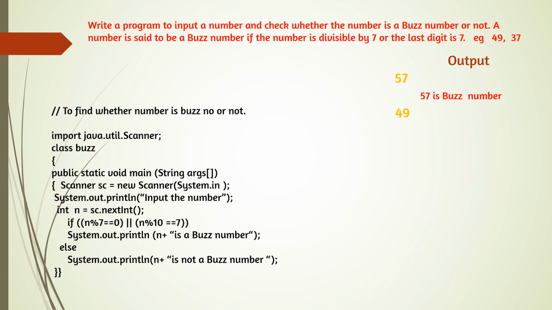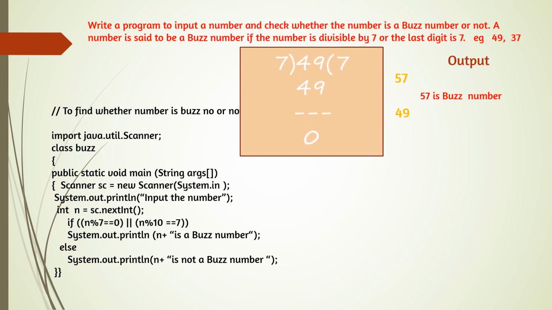So here we can check one more number, 49. In this case, 49 divided by 7, the first condition, n modulus 7, is 0. 49 is divisible by 7, remainder is 0. So no need to check the second condition. The first condition is true because we are using the OR operator. So the output will be n plus, that means 49, and in double quotes is a bus number. 49 is a bus number.